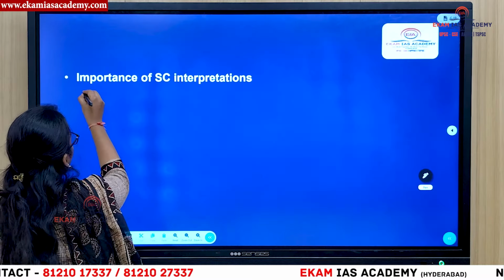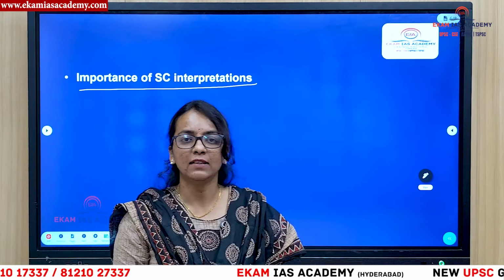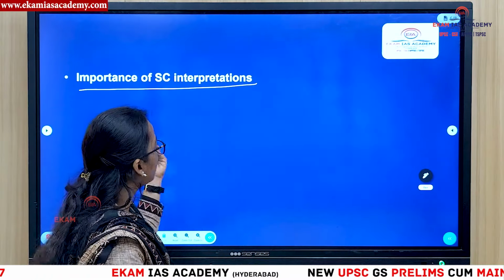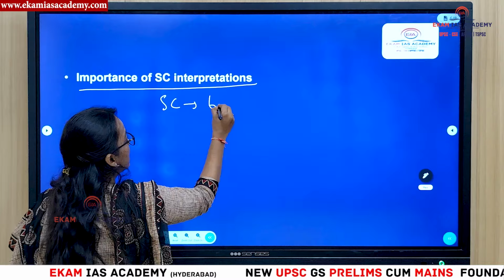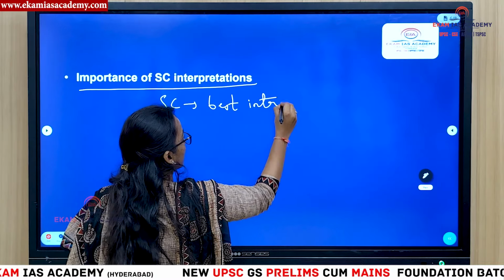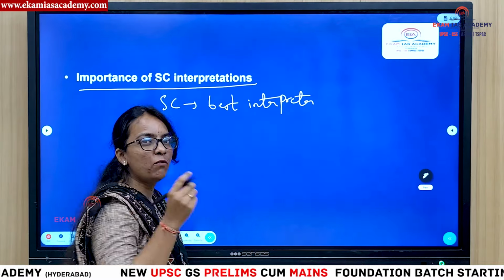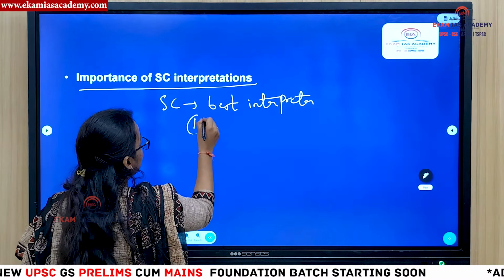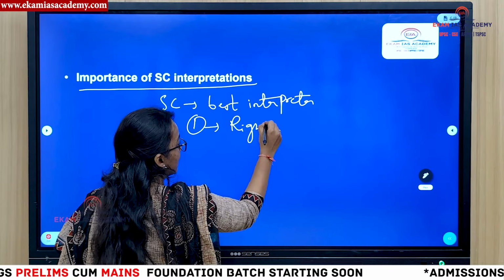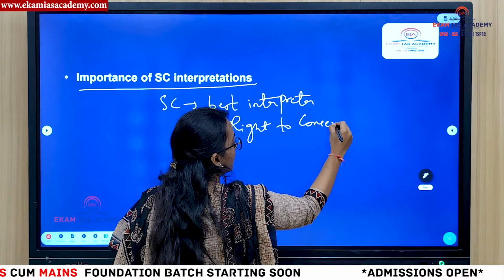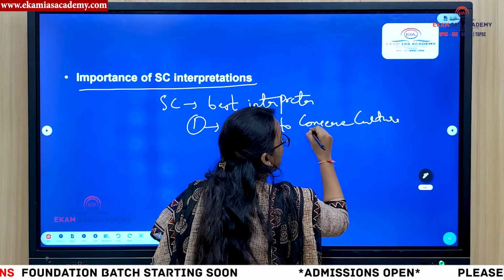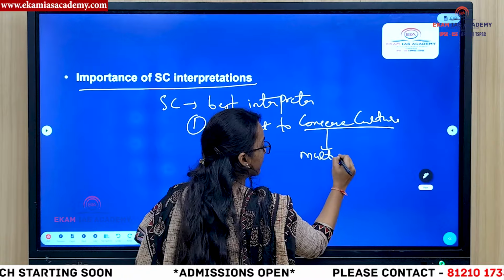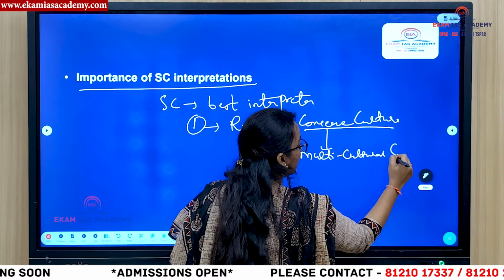We will see the importance of Supreme Court interpretations. See, the Supreme Court interpreted in a very wider range. They have interpreted words in a very broad manner. That is the reason the Supreme Court is the best interpreter. You should go by the important words, what the CJI and the many other judges said. Yes, first thing is that we have to preserve our culture. Right to conserve culture. But you have to read these words in the lines of a multicultural and plural nation.